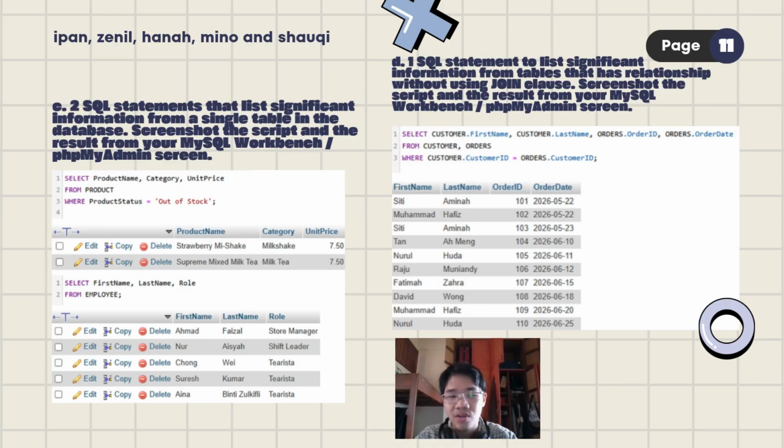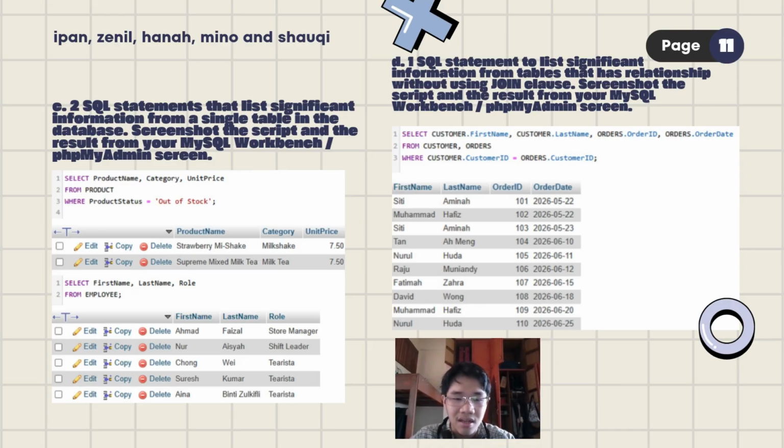First, we are trying to find products that are out of stock. We've already created the table before this, so everything's in. So first select product name, category, and unit price. These are the things that we want the SQL to list out. We do not want every information from product where we are getting the information from. We do not want to list every single thing. That's why we select only these three things, because we only want to know these three items. And then the other information we want to know is product status, and we are trying to find out of stock. Then you close it off with a semicolon, press go, and it'll usually list out the information.